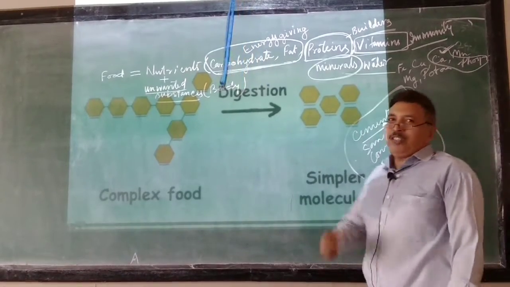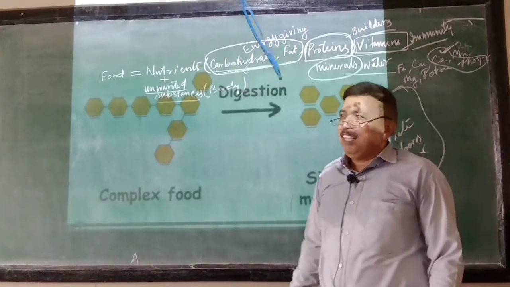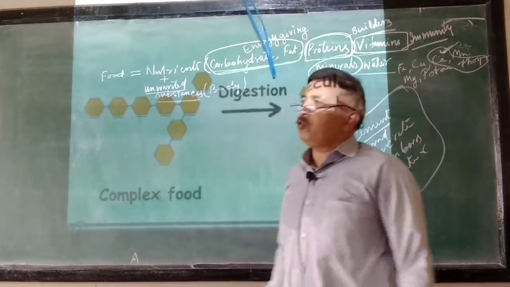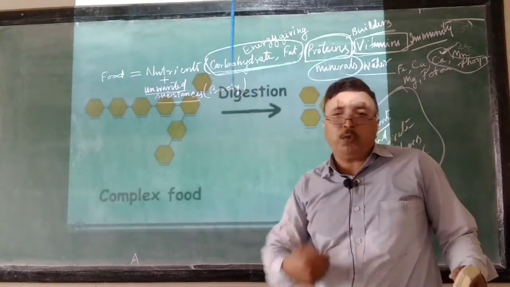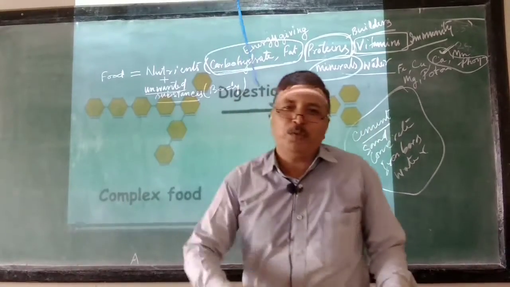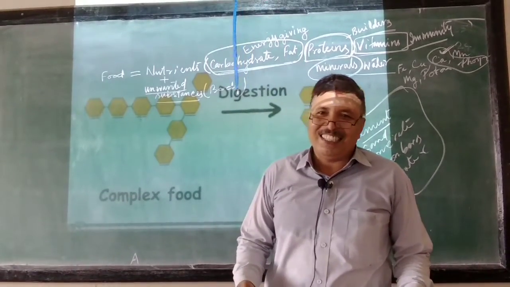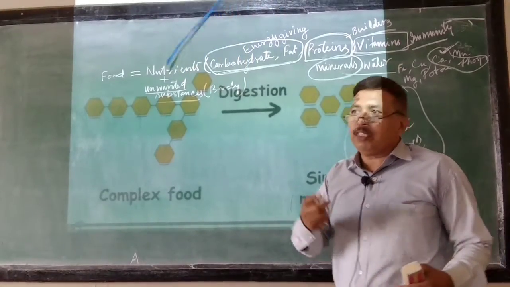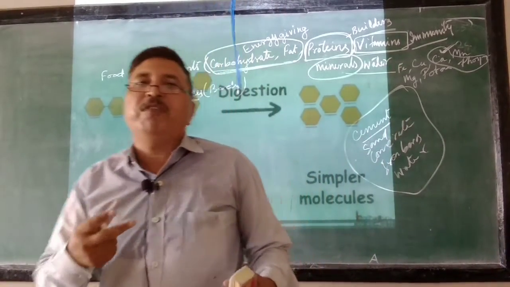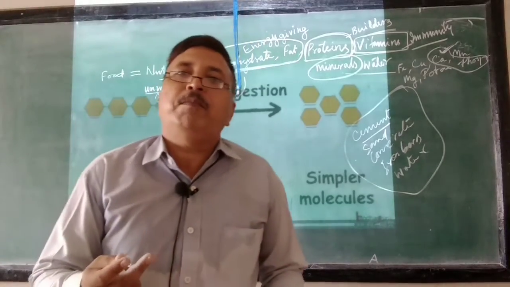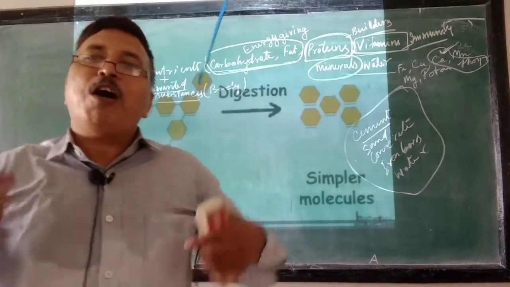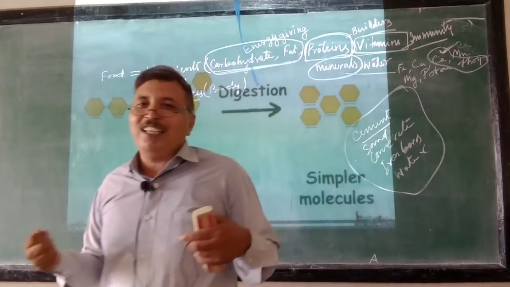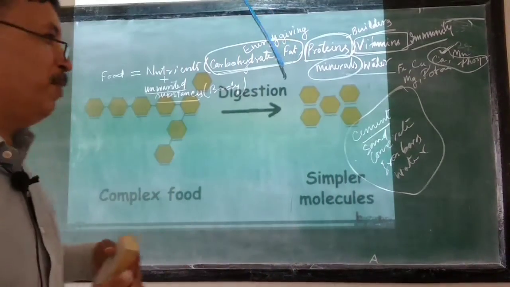You drink milk, a liquid substance, and after digestion, what happens to the milk? When you go for urination, you do not urinate white, right? Do you follow? It is because the calcium that has given white color to the milk is absorbed in our body, and that makes the skeletal system, our bone system, right?